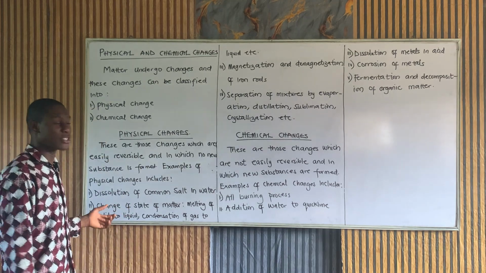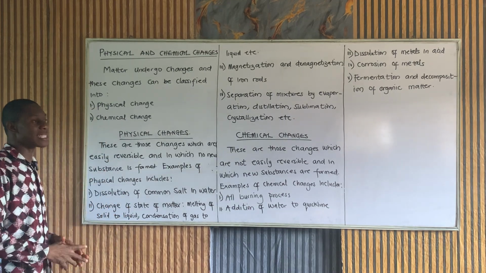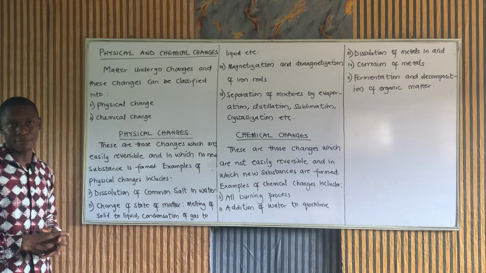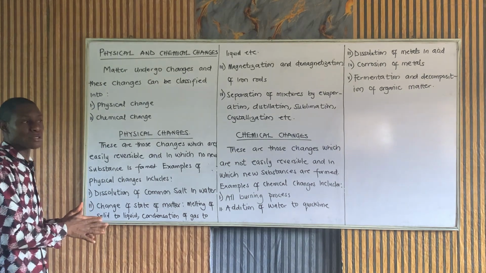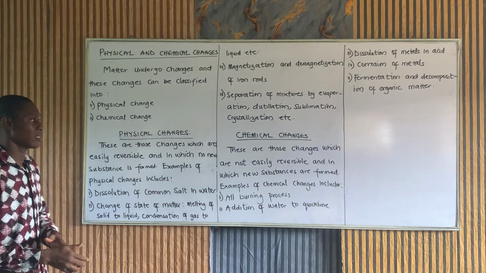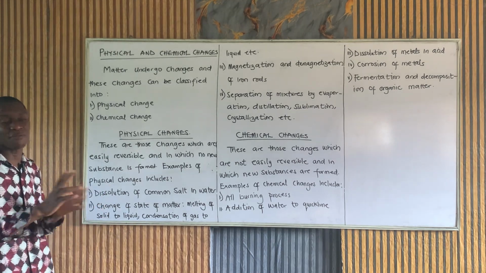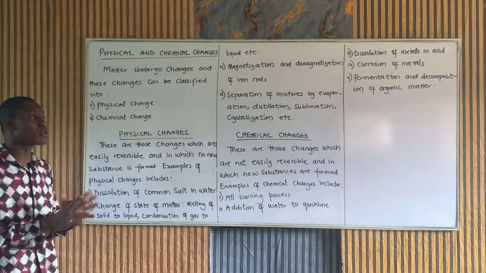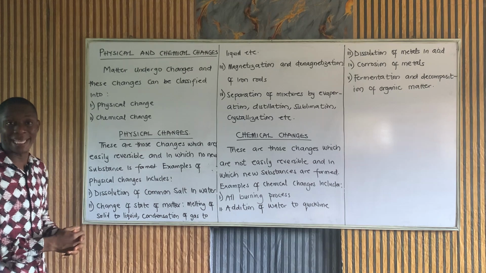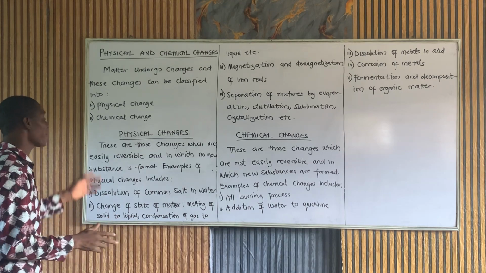What are physical changes? These are those changes that are easily reversible. Once they happen, they can be reversed and no new substance is formed. It doesn't look different. When the changes occur, it doesn't look so much different from what you originally have. So that is physical change.